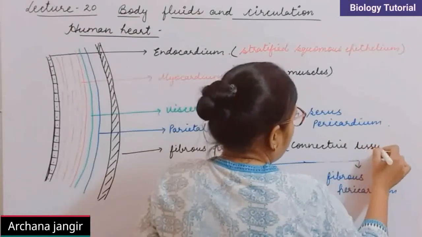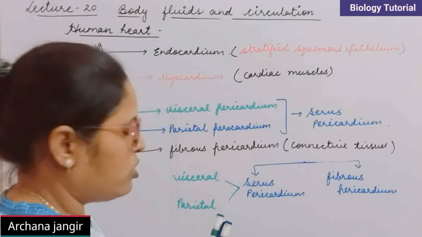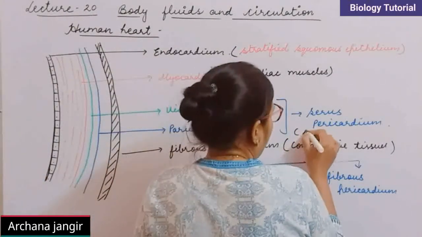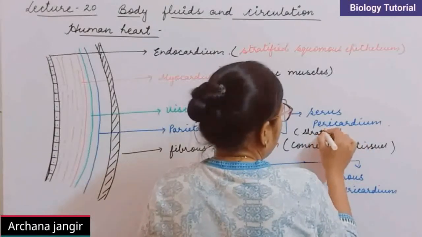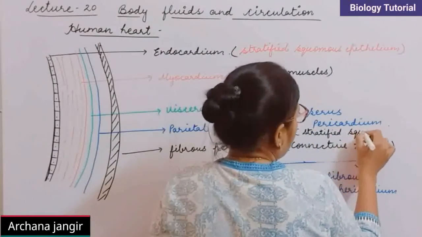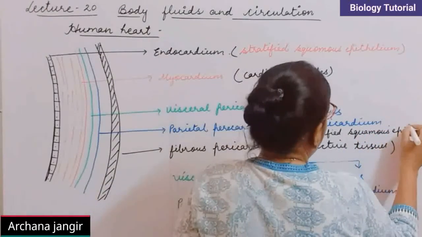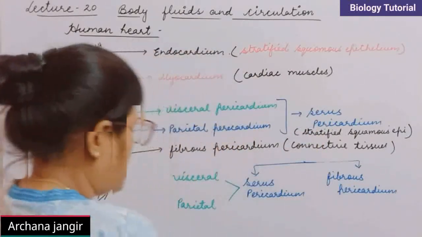And serous pericardium is again made up of stratified squamous epithelium. Clear? So this is the stratified squamous epithelium.